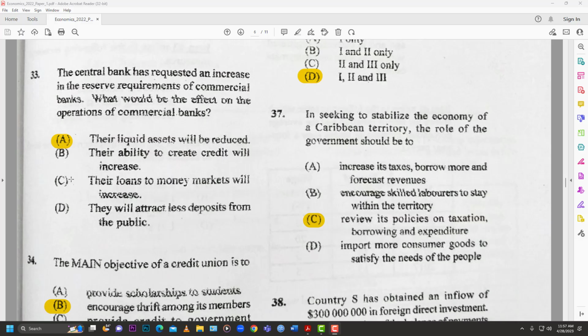So if the reserve requirement ratio was low, then they would have access to more money to lend out, and so their liquid assets will be reduced if the reserve requirement is increased. So that's the answer for that one, A.